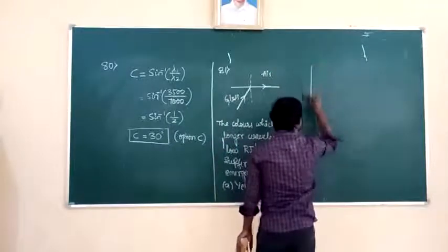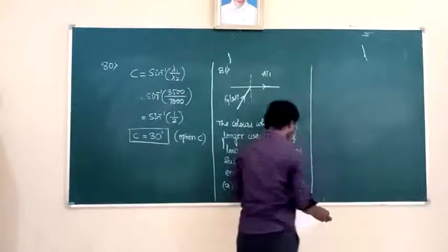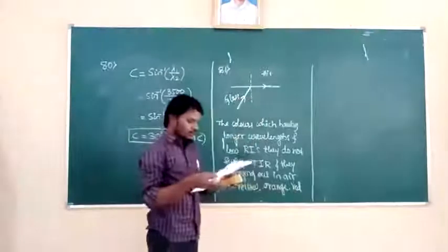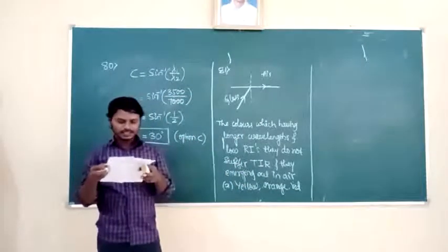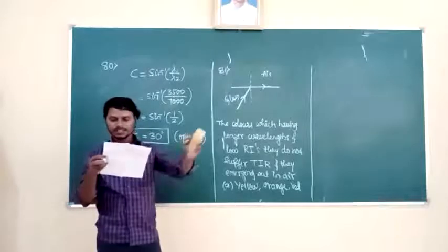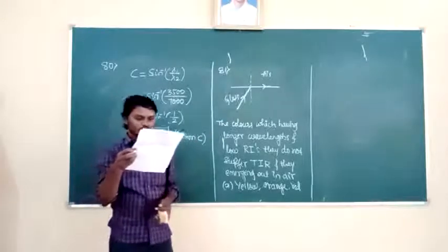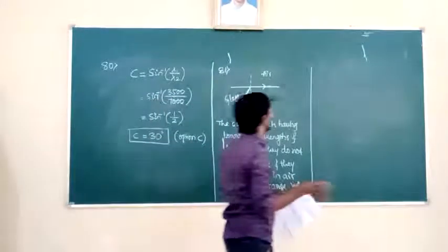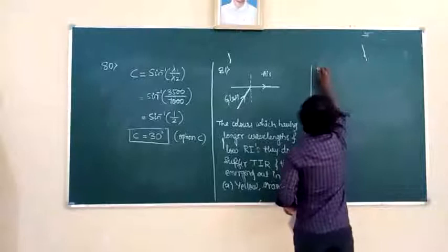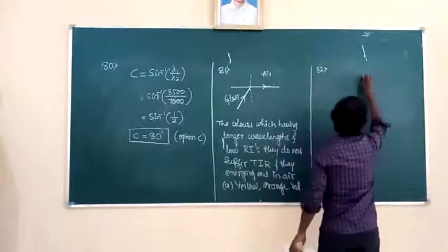Then next, question number 82. In the figure shown, for an angle of incidence 45 degree at the top surface, what is the minimum refractive index needed for total internal reflection at the vertical face AD? So a figure is given. What is the given figure here?